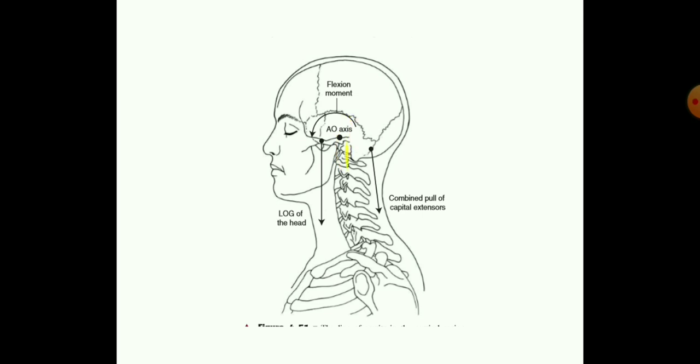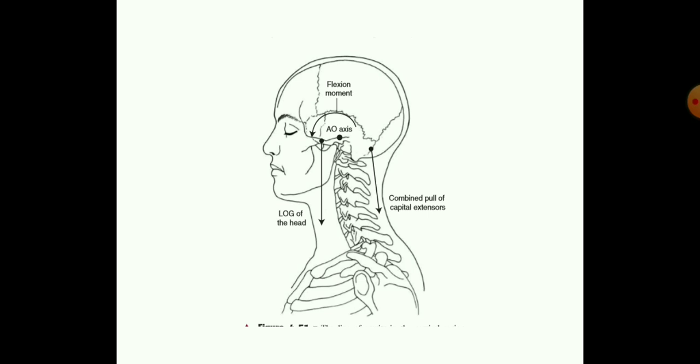So this is the axis. The line of gravity in the head, or the gravity acting on the head, is anterior to this axis. Because of this, there will be a combined pull produced by all the extensor muscles to maintain this normal upright posture. So this is one of the functions which all the muscles in the cervical region are producing.